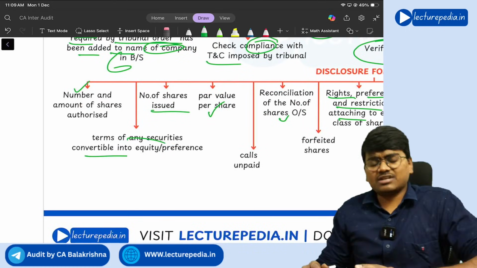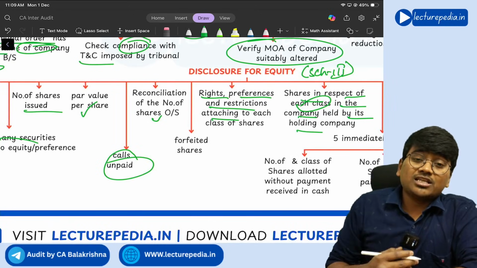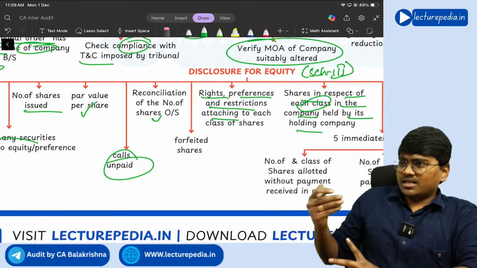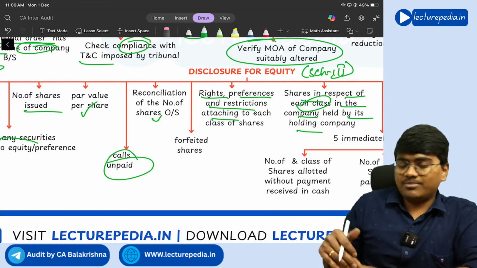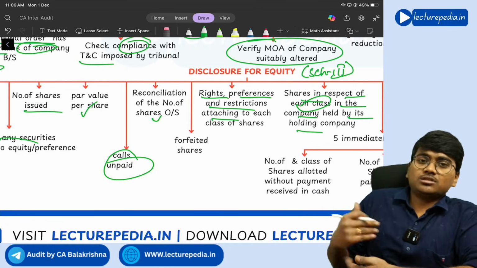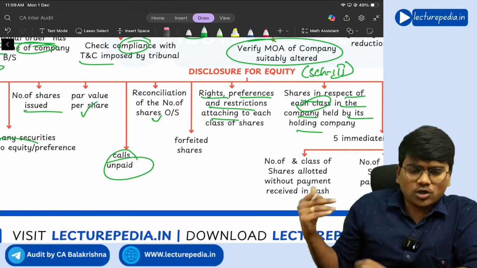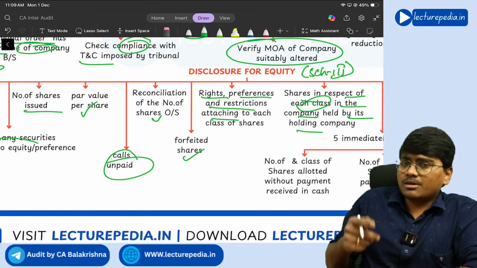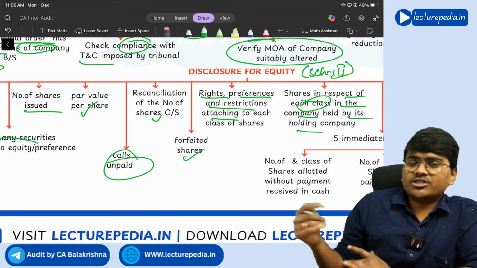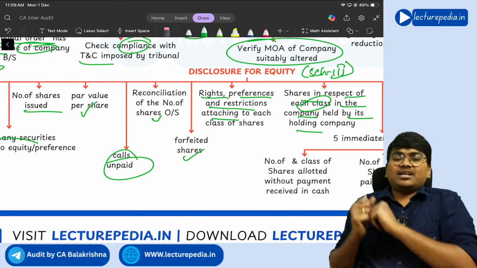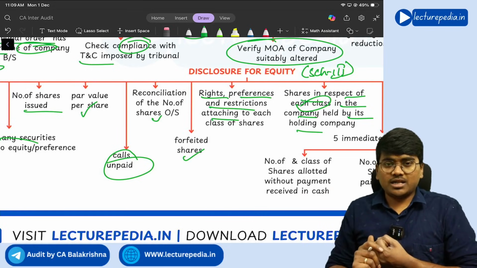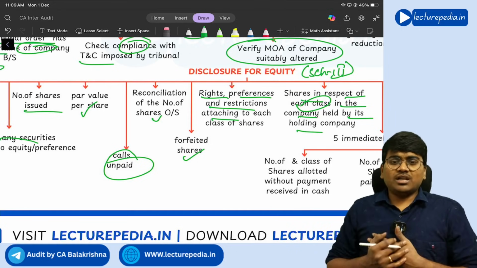Next, terms of any securities convertible into equity or preference. Next, if there are any unpaid calls. Generally, whenever a company issues shares, it can ask for the amount in the form of calls: application money, call 1, call 2, call 3, like this. The company has made call number 2, but some shareholders haven't yet paid the call amount, that is unpaid calls. Next, forfeited shares. The company will make call 2, and give some time, 15 days or 20 days. Within that time if the shareholder doesn't pay the amount, the company will forfeit the share. Understood? He would have already paid application money, and call number 1 money, so that amount he will forfeit.